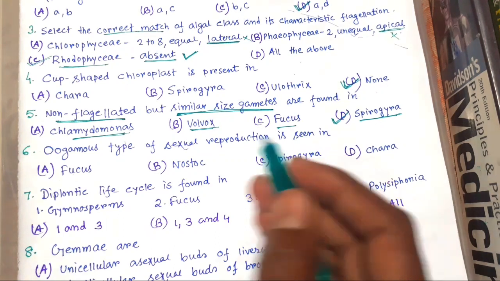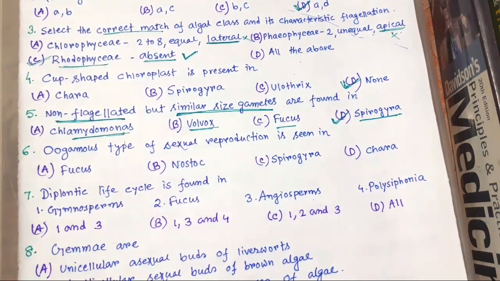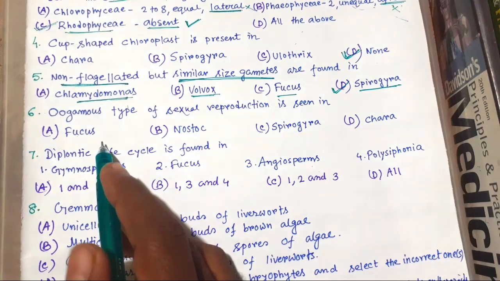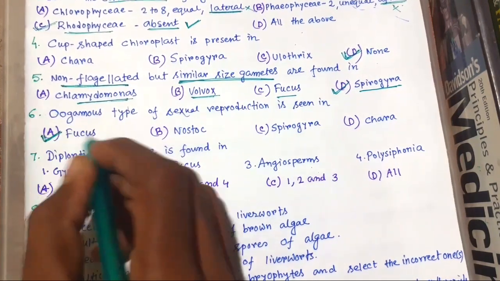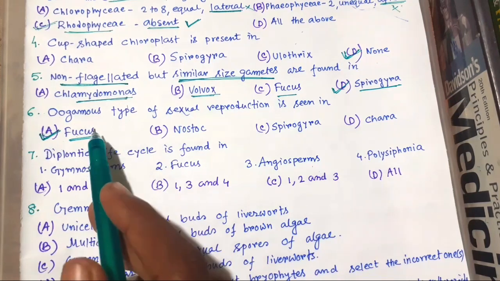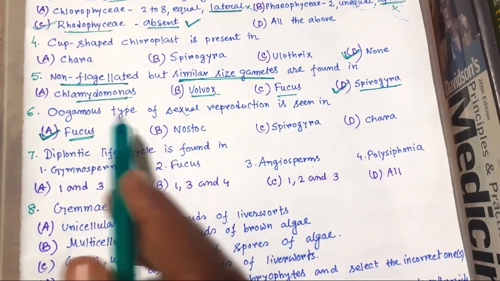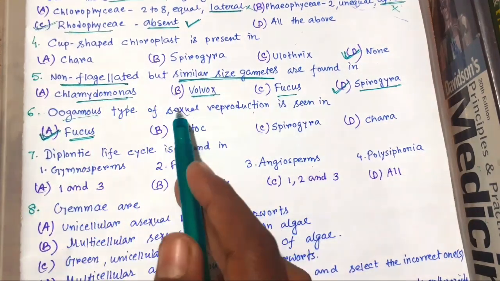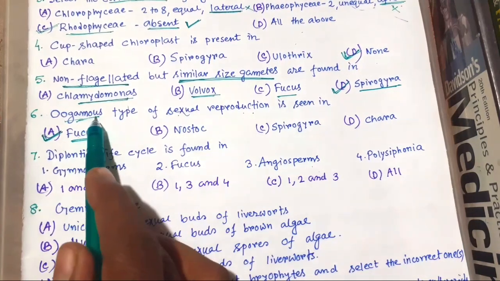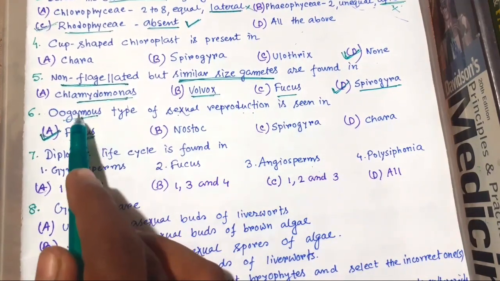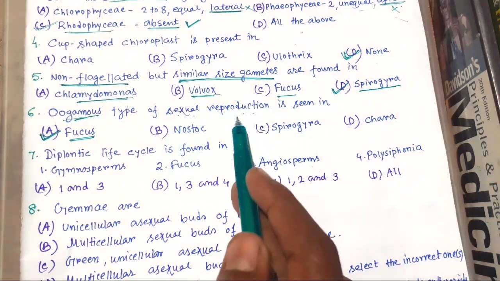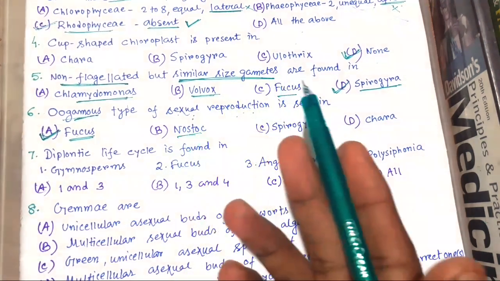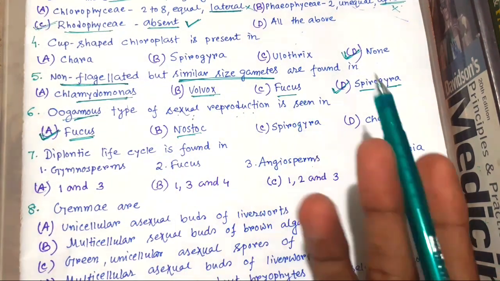So now number 6, oogamous type of sexual reproduction is seen in Fucus. Also Volvox is there. Fucus and Volvox have oogamous type of sexual reproduction. What is oogamous type of sexual reproduction? Here the female gamete is larger and non-motile and the male gamete is motile and smaller. In case of Nostoc there is no sexual reproduction, so there is no question.